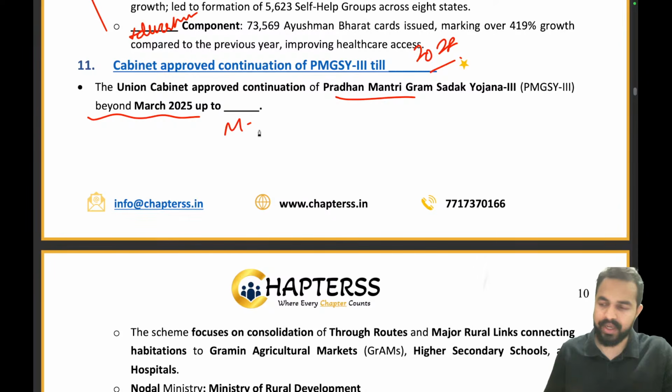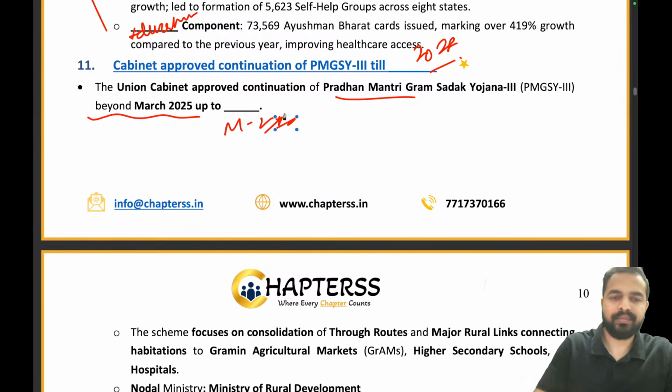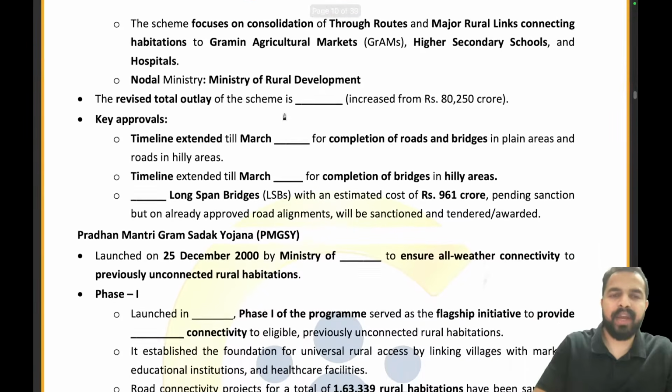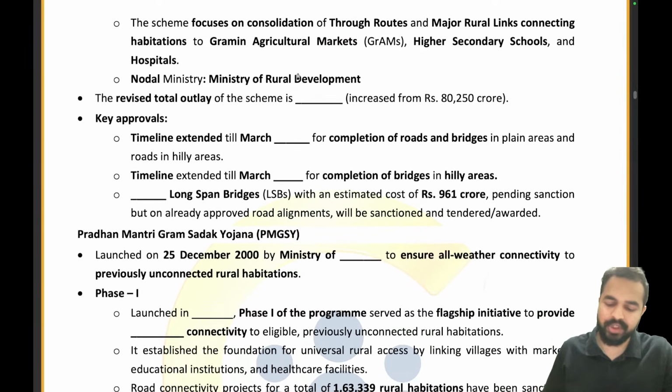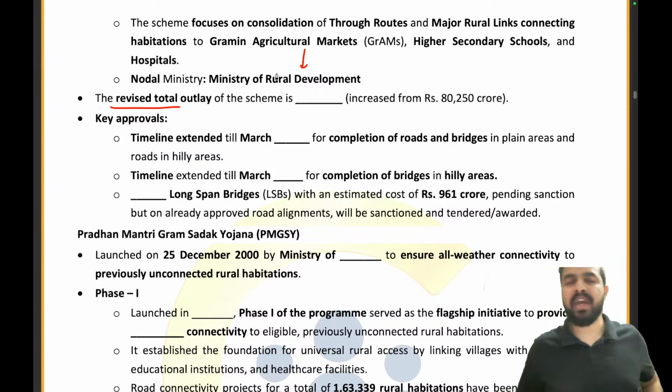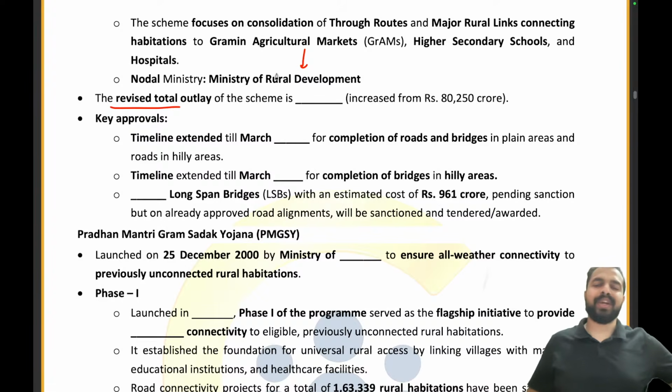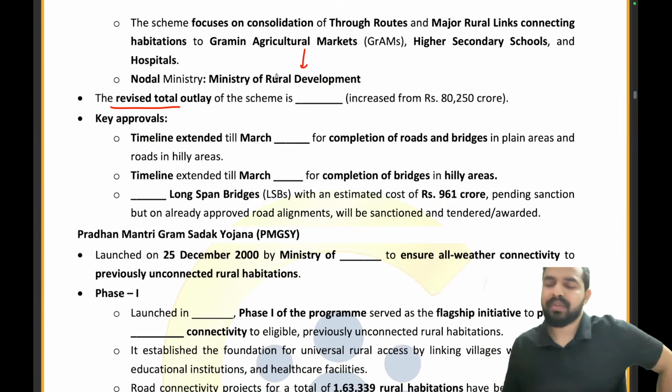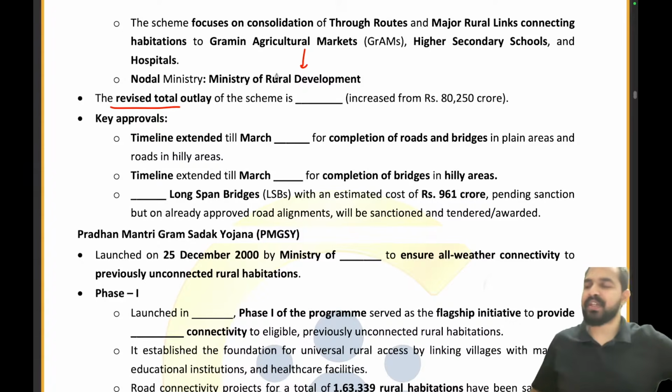Up to March 2028. Moving ahead, the scheme is under the Ministry of Rural Development. What is the total revised outlay? Give me a rough figure, which will help you retain this information from the exam point of view. Can you please give me that rough figure? It is around 83,977 crores, around 84,000 crores. Absolutely right.